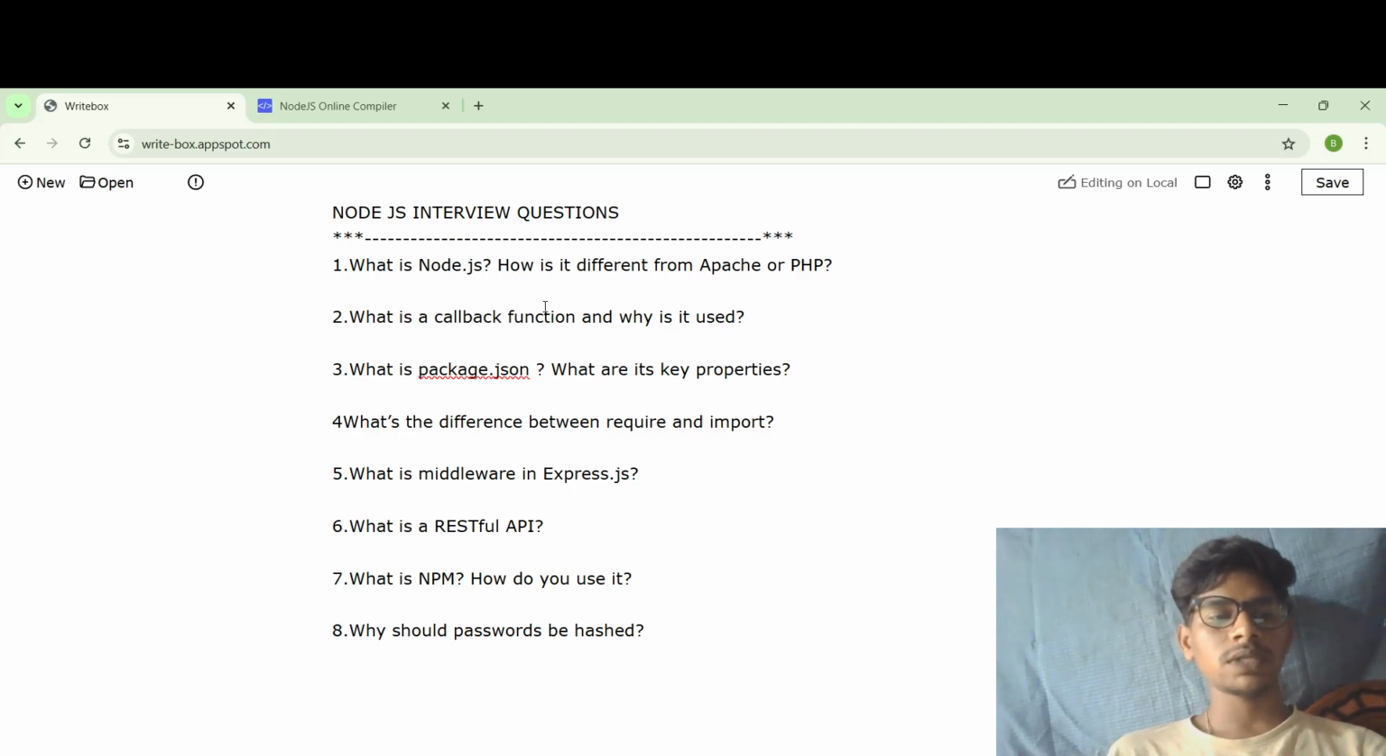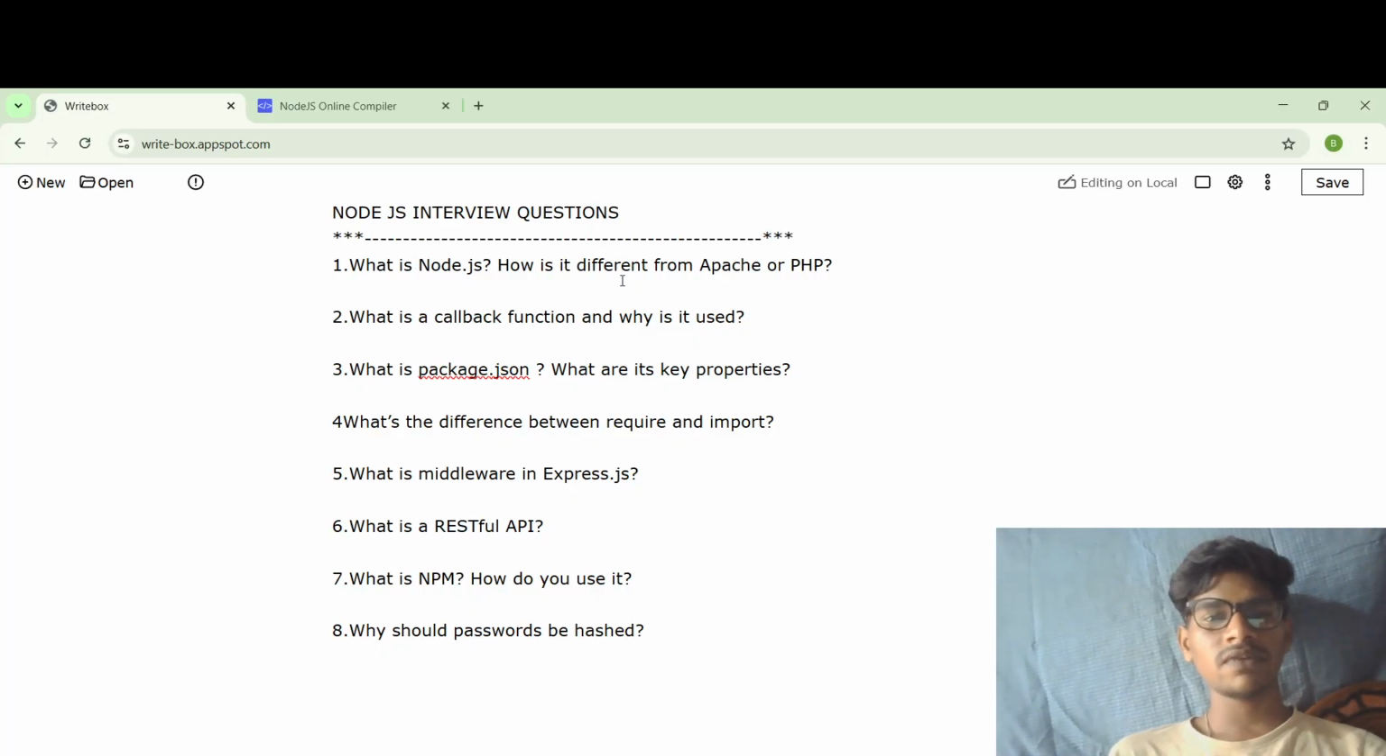Node.js is a runtime to run JavaScript on the server side. It's built on Chrome's V8 engine and uses an event-driven, non-blocking I/O model. And unlike Apache or PHP, which are multi-threaded and blocking, Node.js handles many requests using a single thread, making it faster for real-time apps like chat or APIs.